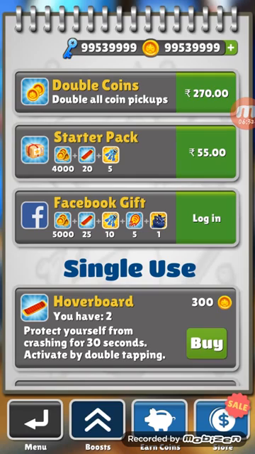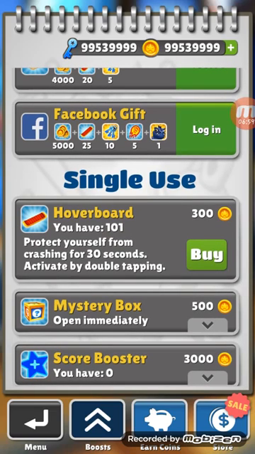To use these coins I will go to my shop, and I would like to shop hoverboards. A hoverboard costs 300 coins. I have only two hoverboards. I would like to purchase more, so I will go with 100 to buy. I would like to buy 100 hoverboards, and my coins and my keys remain the same. As you can see, after purchasing 100 hoverboards my coins remain the same.